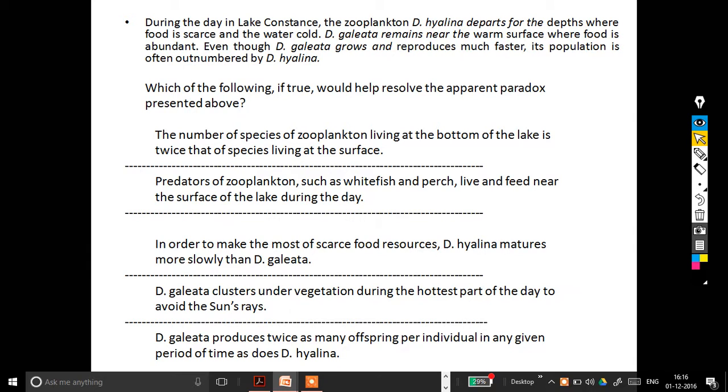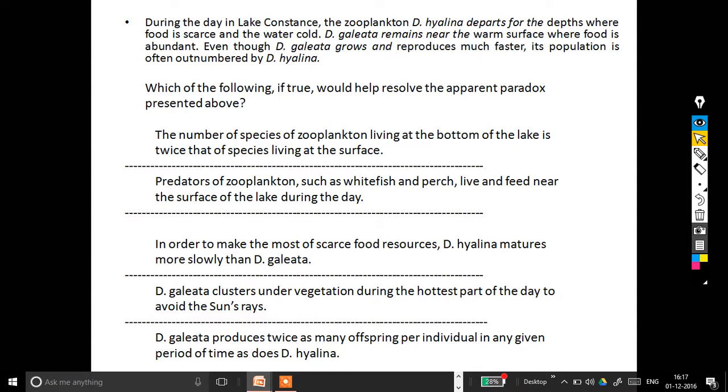Let's look at this question. This is a question from the official guide of GRE. It says during the day in Lake Constance, the zooplankton D. hyalina departs for the depths, where food is scarce and the water cold. D. galeata remains near the warm surface, where food is abundant. Even though D. galeata grows and reproduces much faster, its population is often outnumbered by D. hyalina.